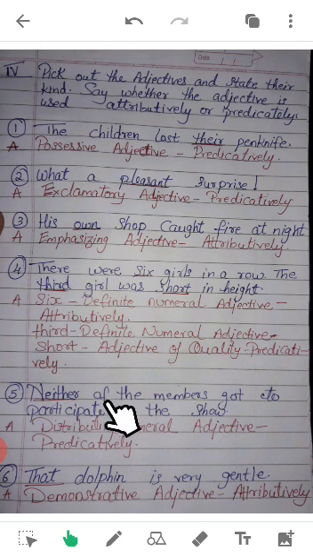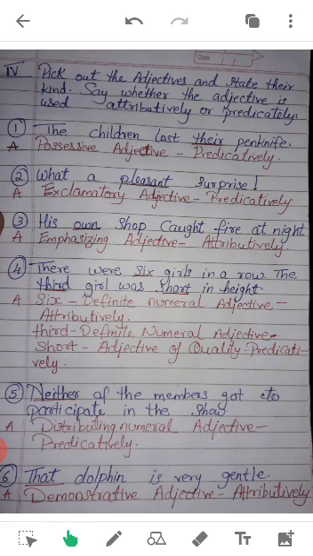Fifth, neither of the members got to participate in the show. So this is a distributive numerical adjective. It means there are a number of members, but we don't know the definite number, how many members there were. So we write here distributive numerical adjective, and that is predicatively. Sixth, that dolphin is very gentle. Demonstrative adjective, and that is attributively.